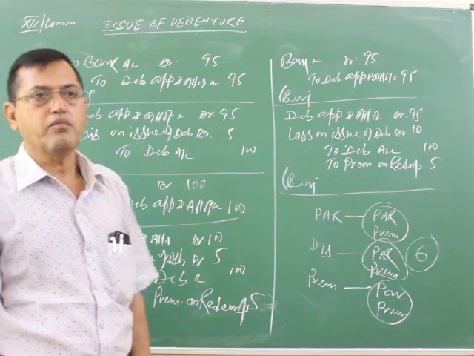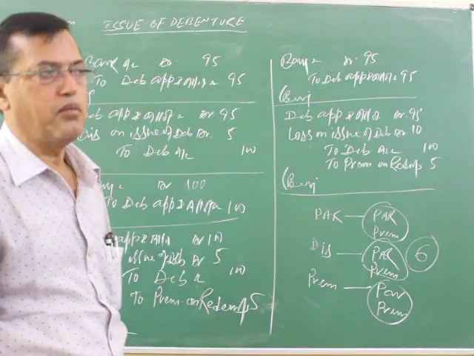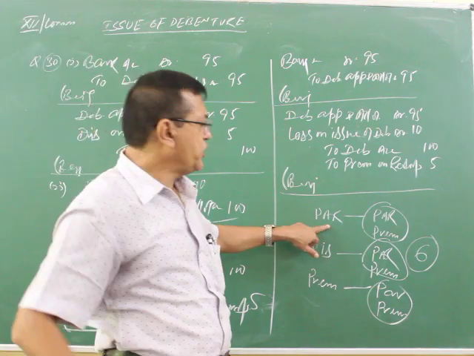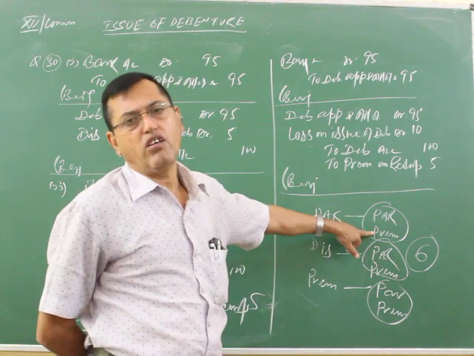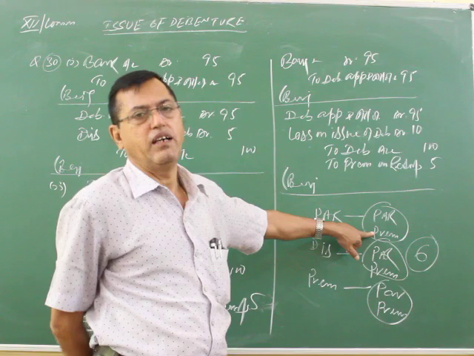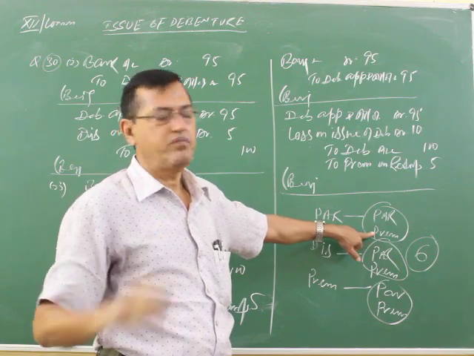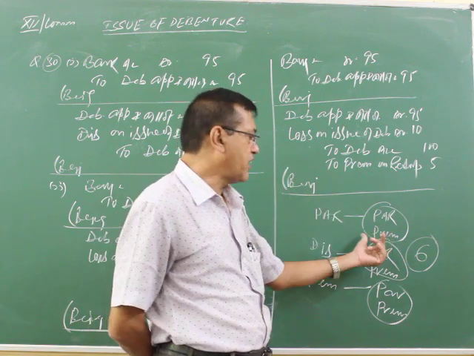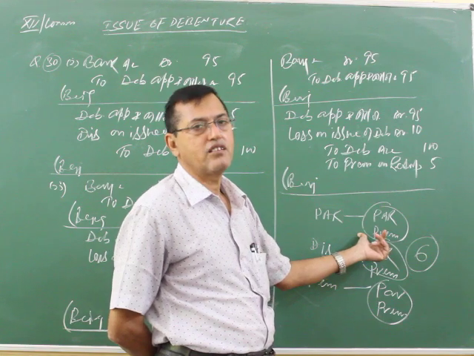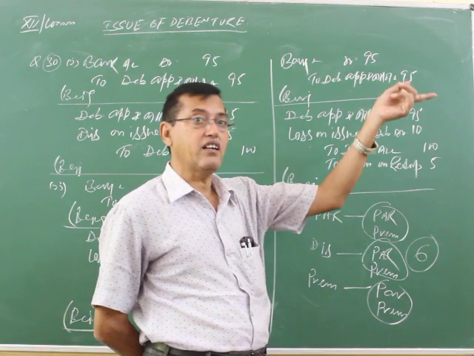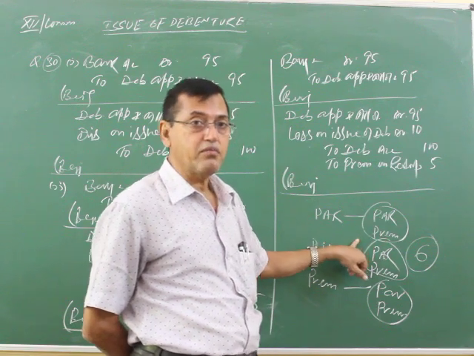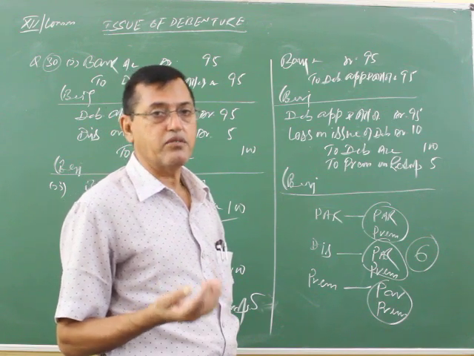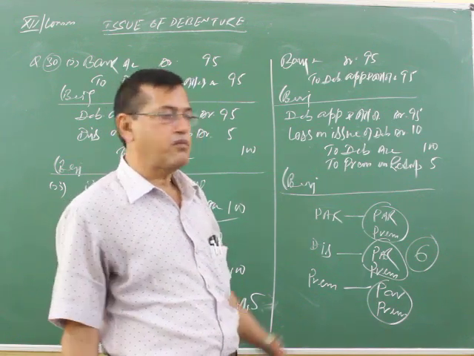Understood? Now come, I have selected one question, number 30. Now listen, when debenture is issued at par and you are going to redeem at premium, it is called redemption on premium. As per the principle of prudence, it is an expected loss. You have to record it at the time of issue of debenture, because the question says we have to redeem later, but now you are passing the entry at present, mentioning the premium. As per the principle of prudence or conservatism, understood or not, the expected loss must be recorded.